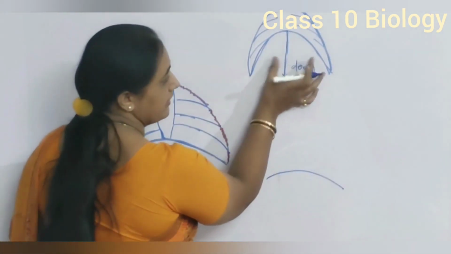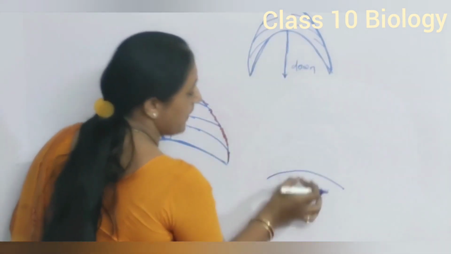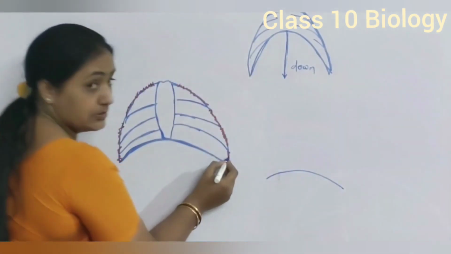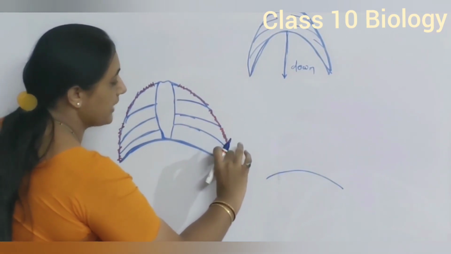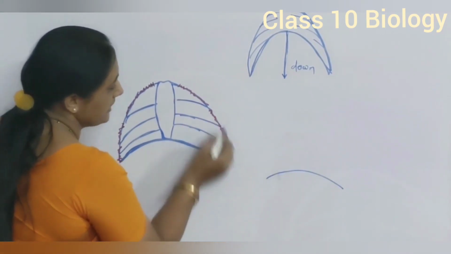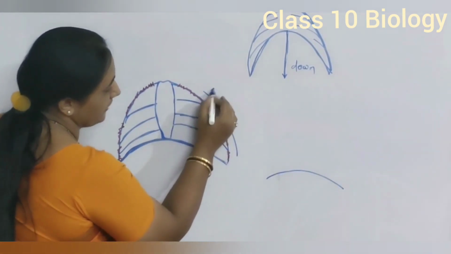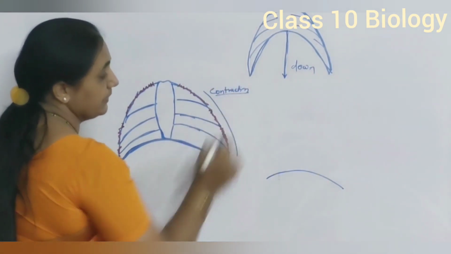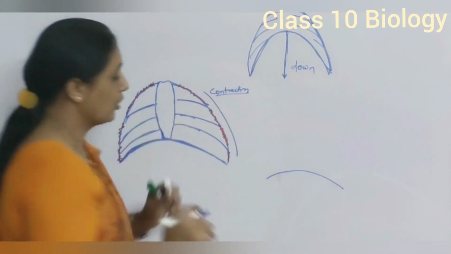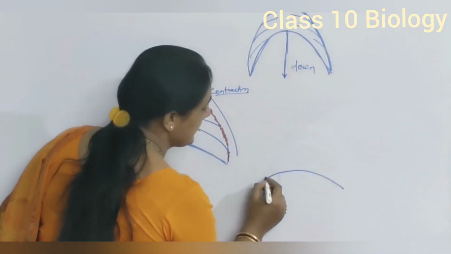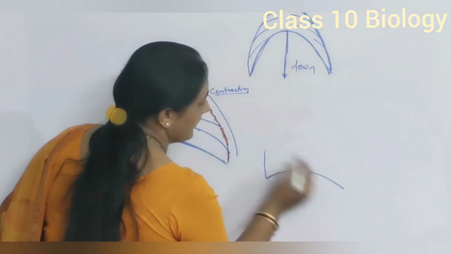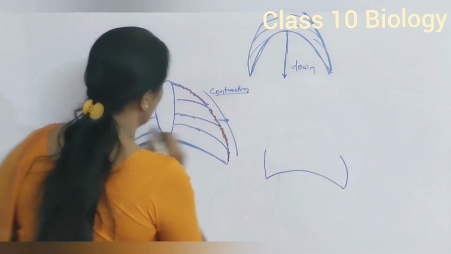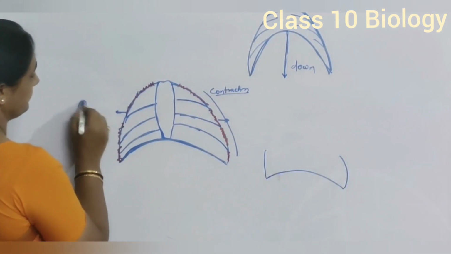As soon as the diaphragm comes down, it expands. So ultimately these muscles also contract. These muscles show contraction from both sides. The muscles of the rib cage are also contracting, and as soon as these muscles contract, they move outward.